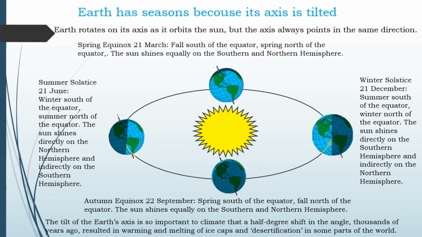The tilt of the Earth's axis is so important to climate that a half degree shift in the angle thousands of years ago resulted in the forming and melting of ice caps, and the desertification of some parts of the world.